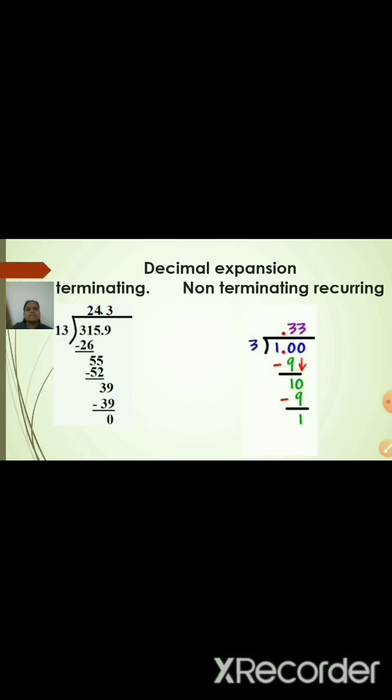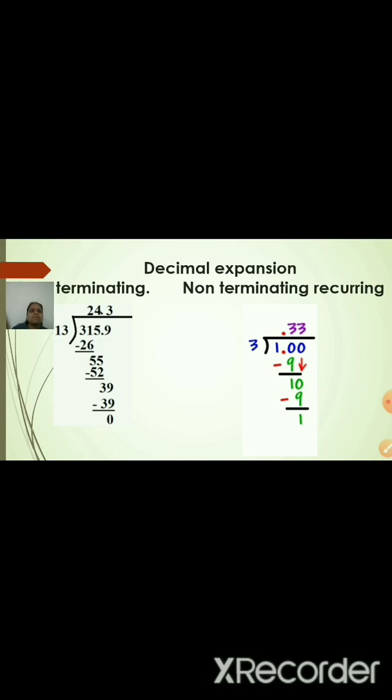Here, for example, your fraction is given as 1 upon 3. So that means divide the number 1 by 3. If you divide it by 3, we can't divide, so we'll take it as 0 decimal point. Then we will take 1 0 here, so it will become 10. So 3 3s are 9. You will get remainder 1. Take the next 0. 3 3s are 9. Again 1. So in this way, if you go on dividing, you will get the number 3 3 3 3 infinitely. So therefore the number 3 is repeating again and again.